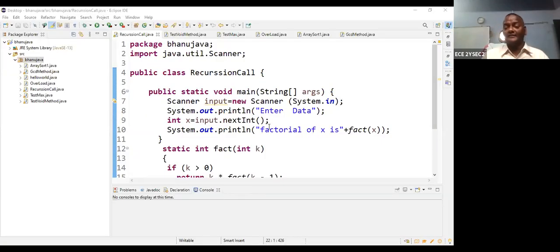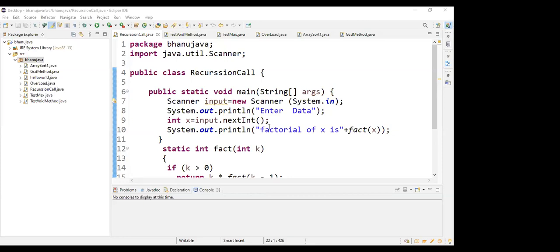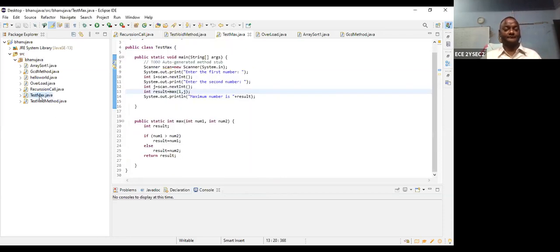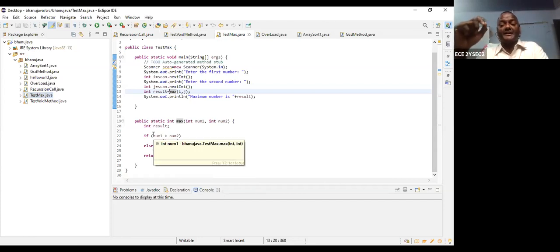With the help of the program, I want to explain the subject. First I want to discuss the return type. Suppose this program demonstrates the maximum of two variables.